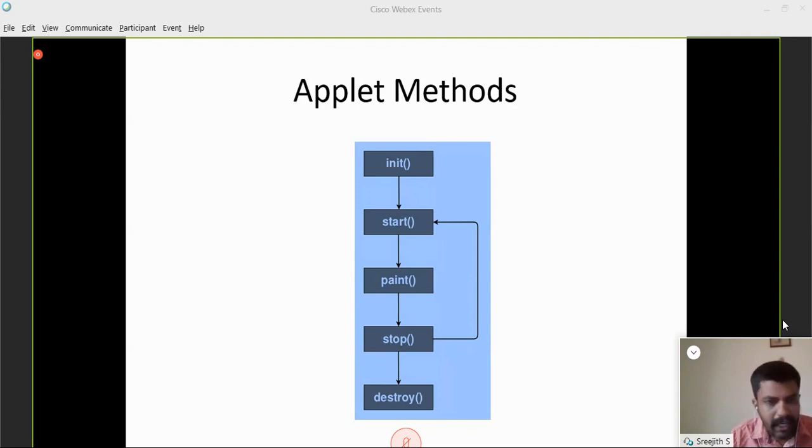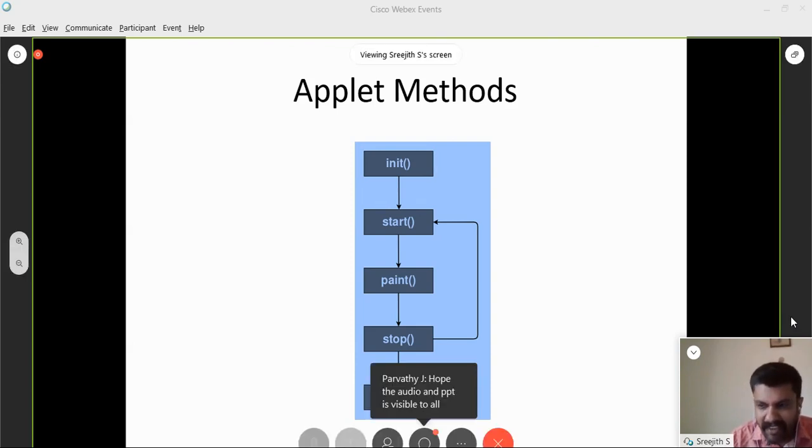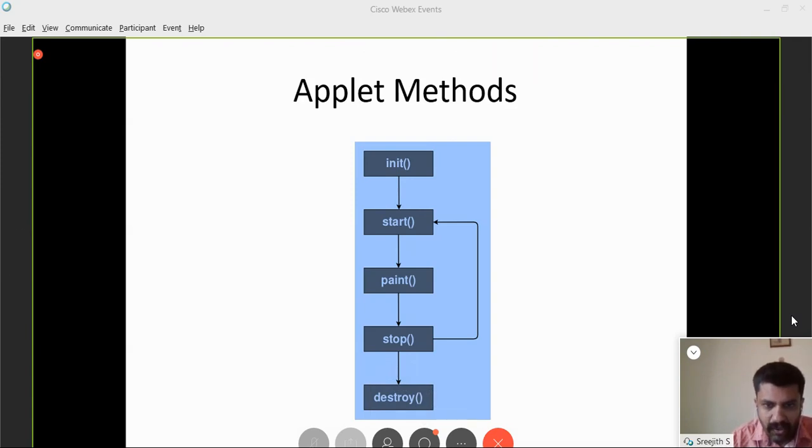We need not compulsorily override these methods. All these methods are defined inside the applet class, so we have to extend the applet class. Extend means we inherit the applet class, and after inheritance we need not compulsorily override. If we want to do something while initializing, we have to write it. If we want something to happen during the destruction of an applet, we write the code. If you want to draw something, we can override the paint method. But this is the default flow.